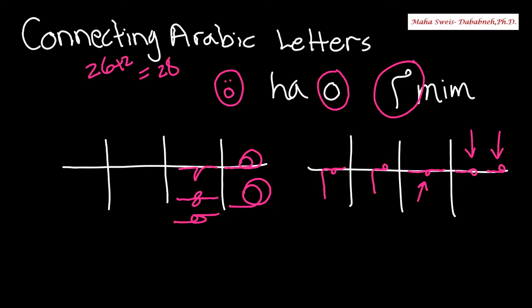For example, my name is Maha. I can write my name like this, mim, ha, alif. I can write it like this, or like that.